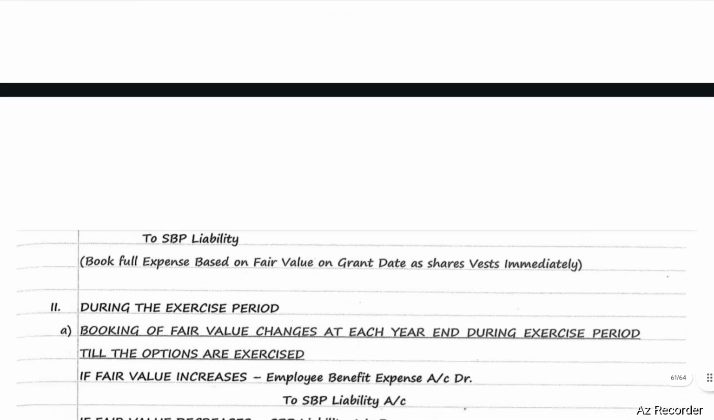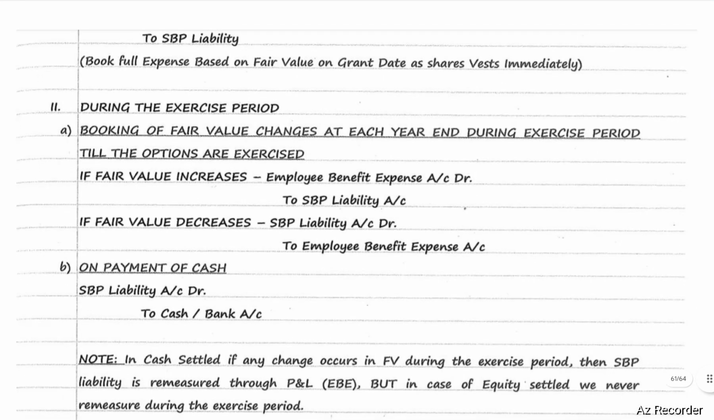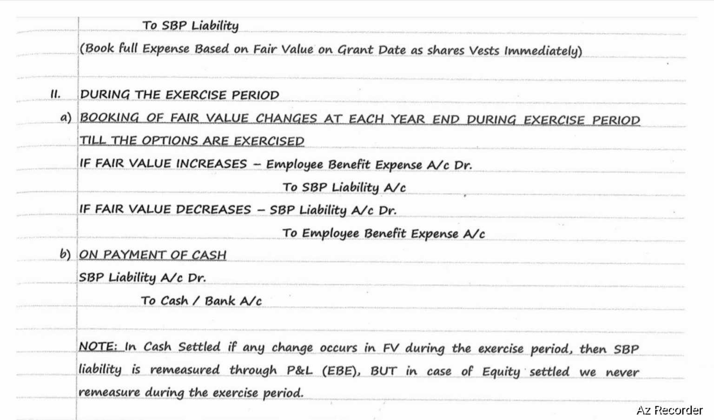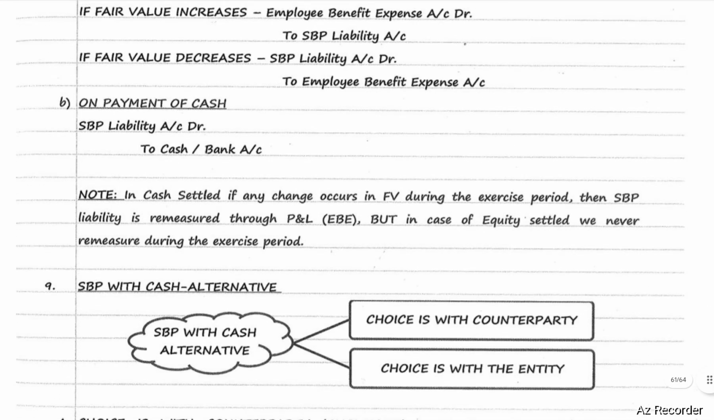To SBP liability account. Book full expense based on fair value on grant date as shares vest immediately. During the excess period, booking of fair value changes at each year and during excess period till the options are exercised. If fair value increases, employee benefit expense account debit to SBP liability account. If fair value decreases, SBP liability account debit to employee benefit expense account. On payment of cash, SBP liability account debit to cash or bank account.